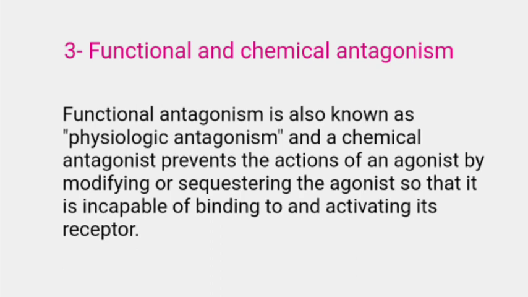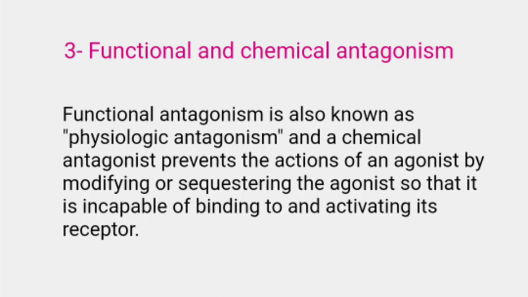Histamine binds to H1 histamine receptors on bronchial smooth muscle, causing contraction and narrowing of the bronchial tree. Epinephrine is an agonist at beta-2 adrenoreceptors on the bronchial smooth muscle, which causes the muscles to actively relax. This functional antagonism is also known as physiologic antagonism.